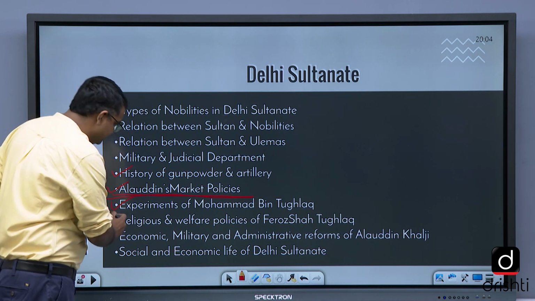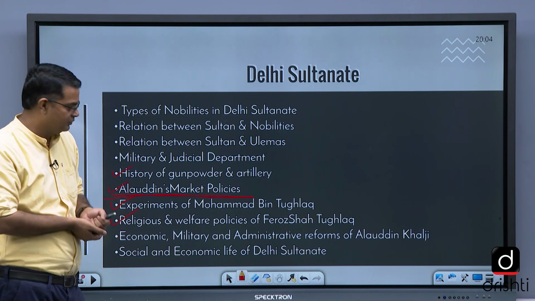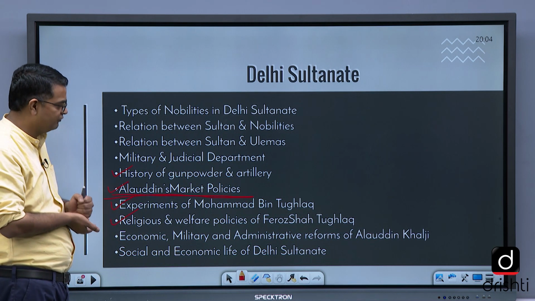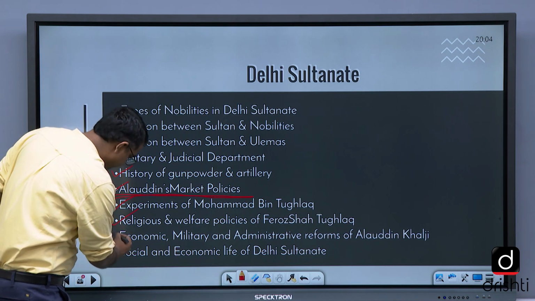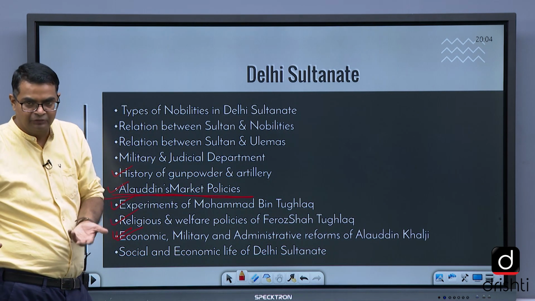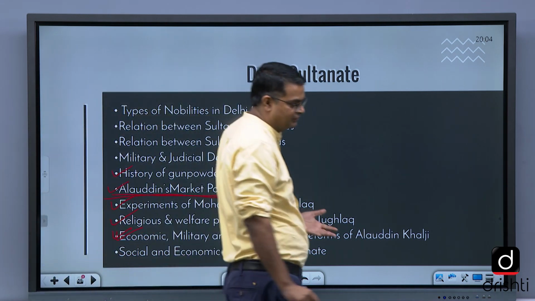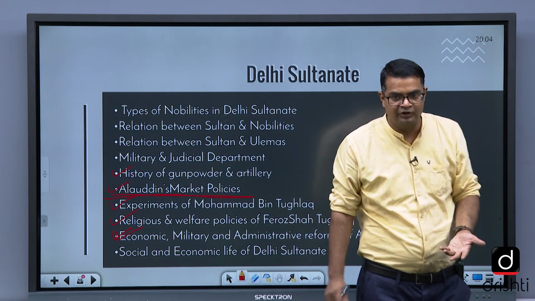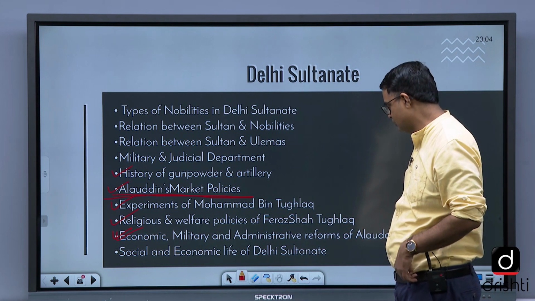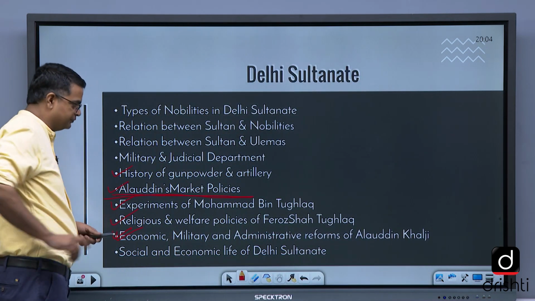Religious and welfare policies of Firoz Shah Tughlaq, religious policy and other policies, how they were responsible for the decline of the Delhi Sultanate. Economic, military and administrative reforms of Alauddin Khalji, very important. The military reforms, Dag and Chehra that he included, how his imperial thirst resulted in market regulation and what all military reforms he did. Social and economic life of Delhi Sultanate. This also we will have to conceptually understand.